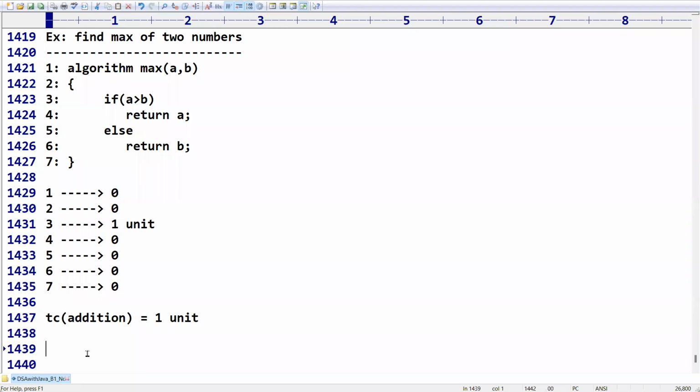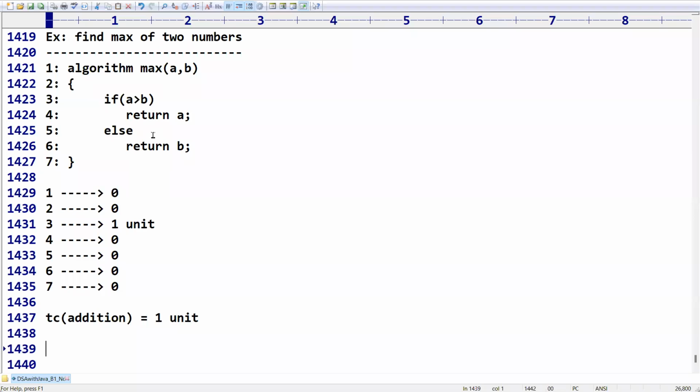Sir, hello sir. I have a question. Suppose in an if condition 1 unit is required. In the else part also, if there is a return statement and a conditional expression, or in the if part also if there is any condition, then what will be the units? So 3 units? That's what I'm asking. How many conditions it is validating, for all the conditions it is 1 unit of time. But at a time, sir, only if or else executes.